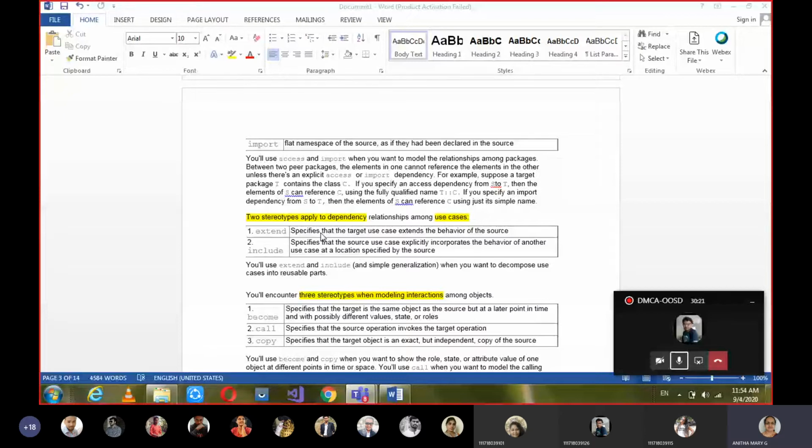Two use cases. When you are borrowing a book from the library, taking a book from a library, issuing a book from the library, say issuing a book is one use case. You have to follow some sequence of steps to get a book from the library.